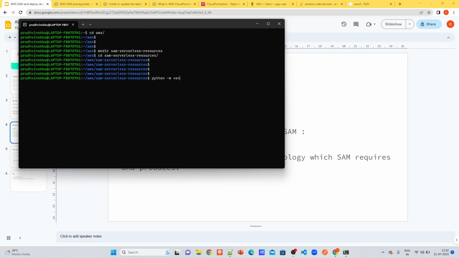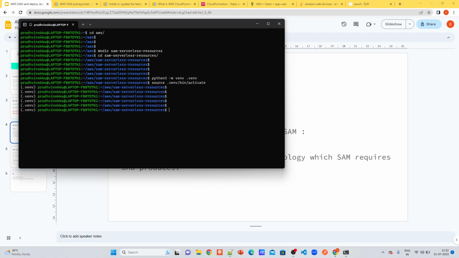It's also just best practice. It's not mandatory. I'm just creating it to isolate the installed Python-related packages between the outside and this one.